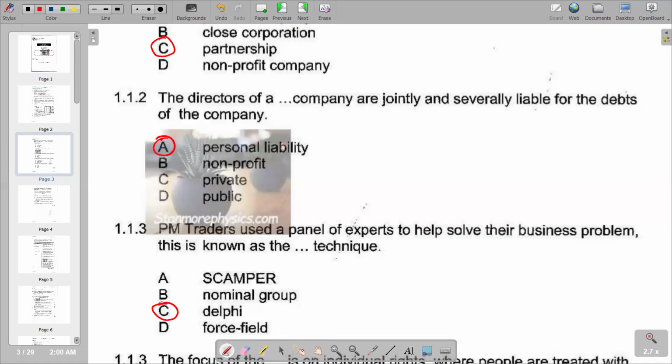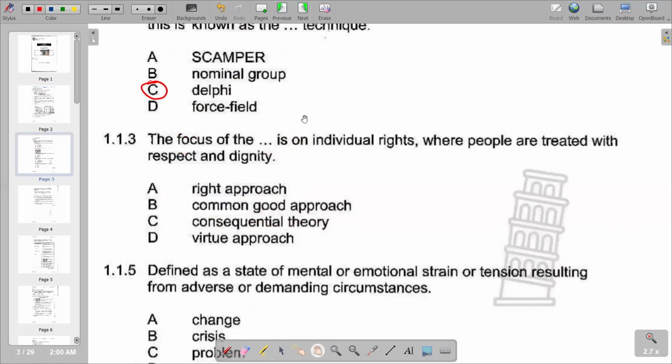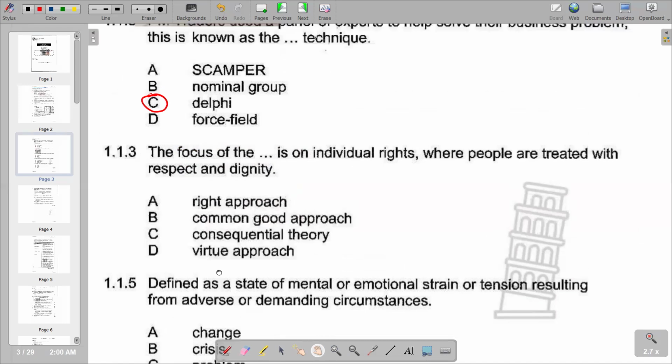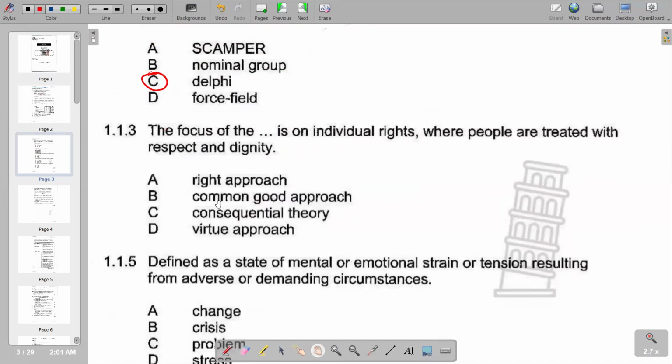We move on to 1.1.4, which reads the focus of the dash is on individual rights, where people are treated with respect and dignity. We've got right approach, a common good approach, a consequential theory, and a virtue approach. The correct response is the right approach.